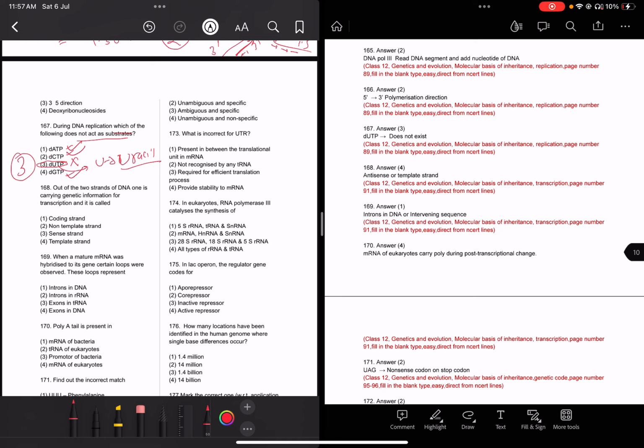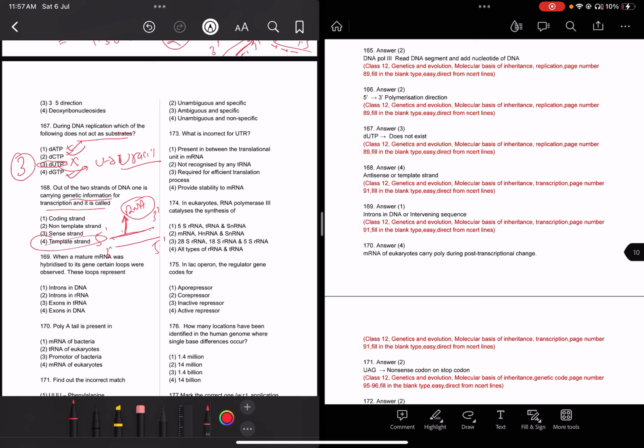Now read question number 168. Out of the two strands of DNA, one is carrying genetic information for transcription and it is called the strand. DNA has two strands, 5' to 3' and 3' to 5', an antiparallel structure. Which strand is directly copied into RNA, carrying genetic information to the progeny, from DNA to RNA?